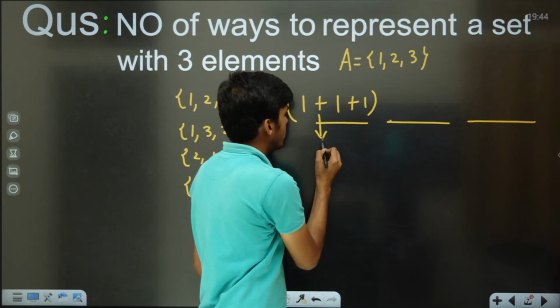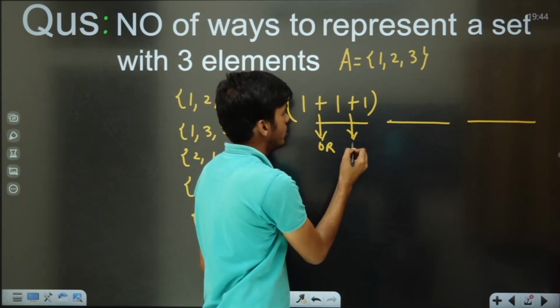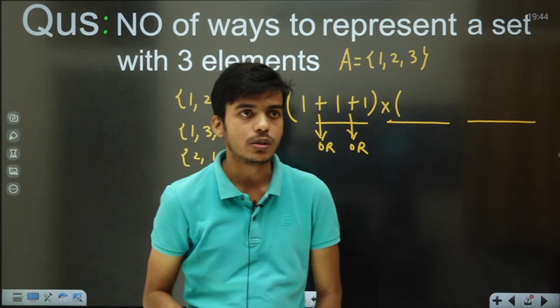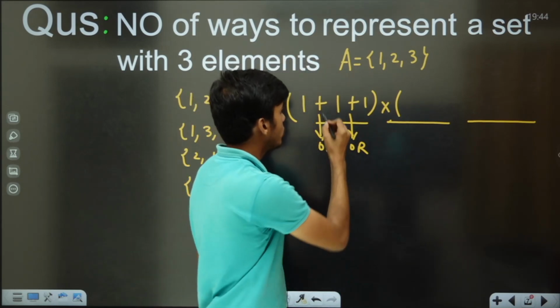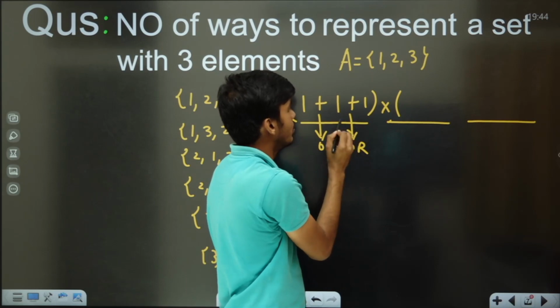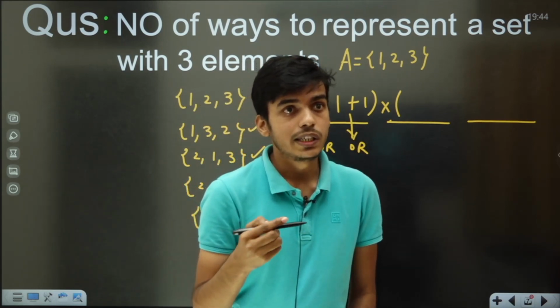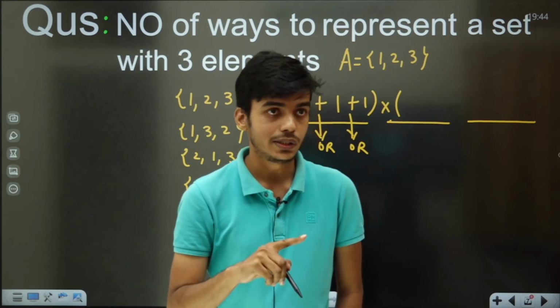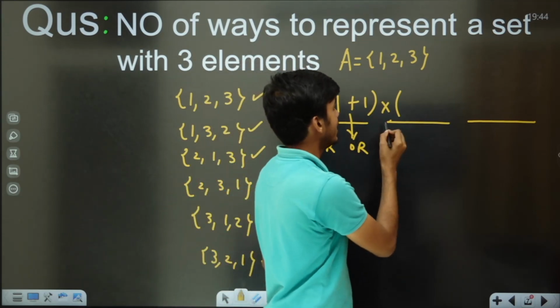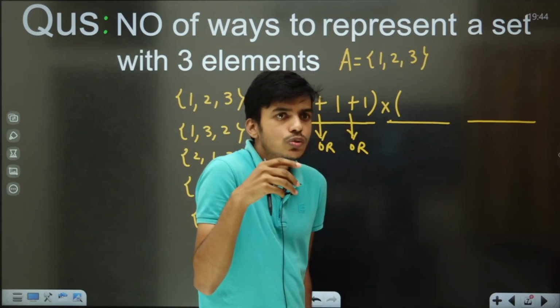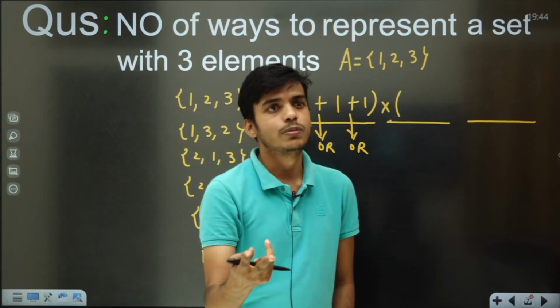Or means plus, and the second place can be filled by us in how many possible number of ways? As soon as anything out of these 3 things has been kept by us at the first place, it will not be taken by us to keep at the second place. So we'll keep anything apart from these 3 things. That means 2 possibilities are there for the second position.